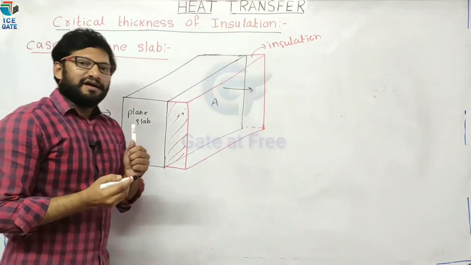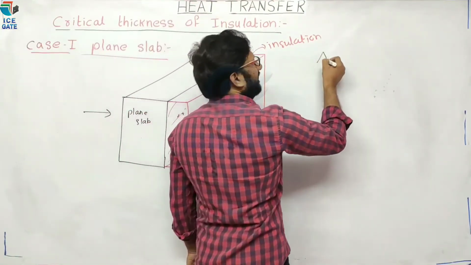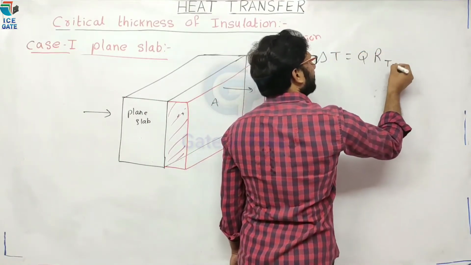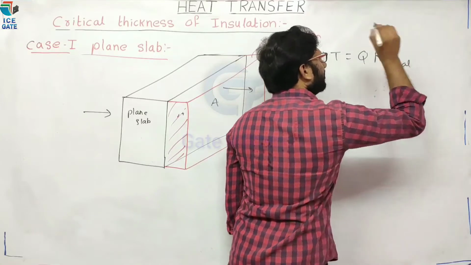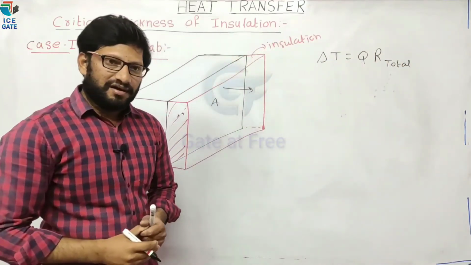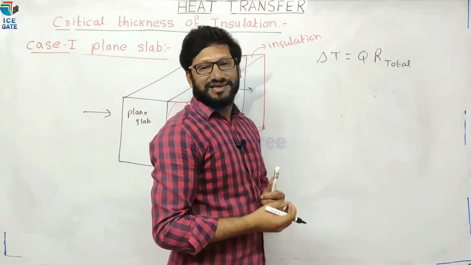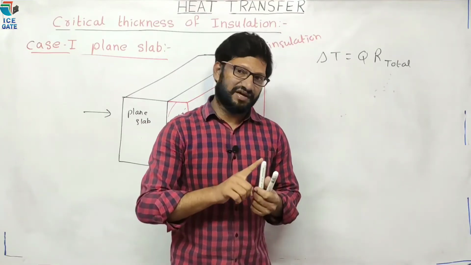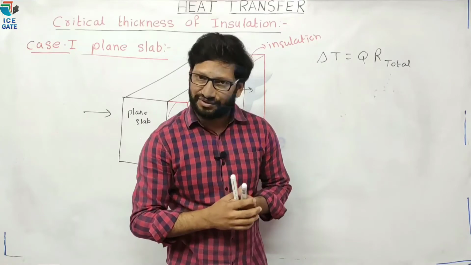Now, we know the formula delta T equals QR, where R is the total resistance. In previous classes, we discussed how many types of resistance there are. One is convective and another is conductive resistance.